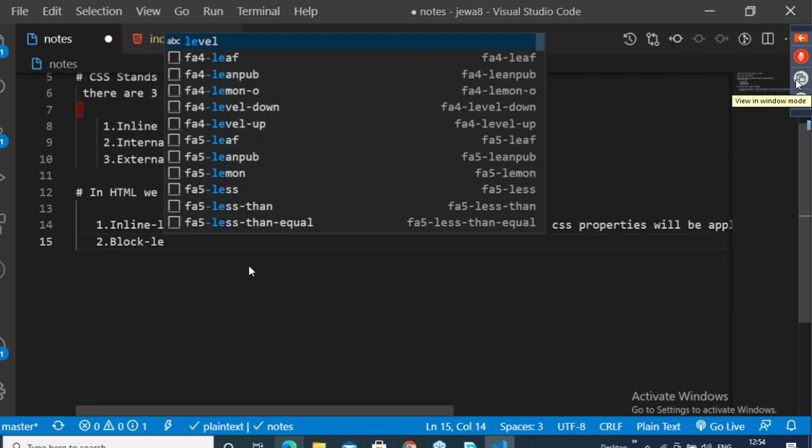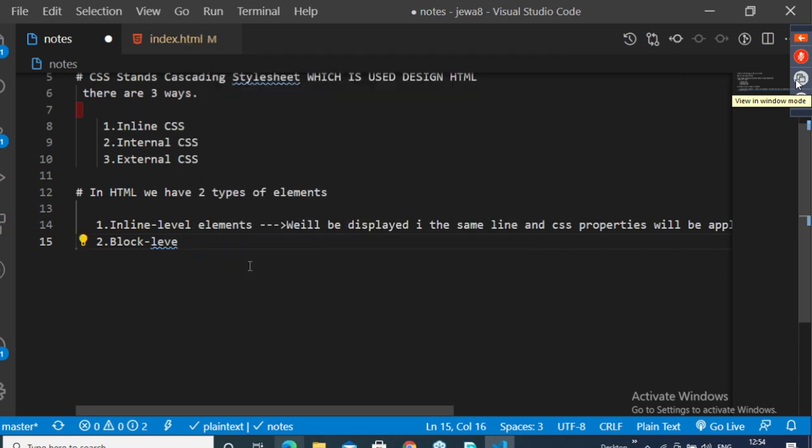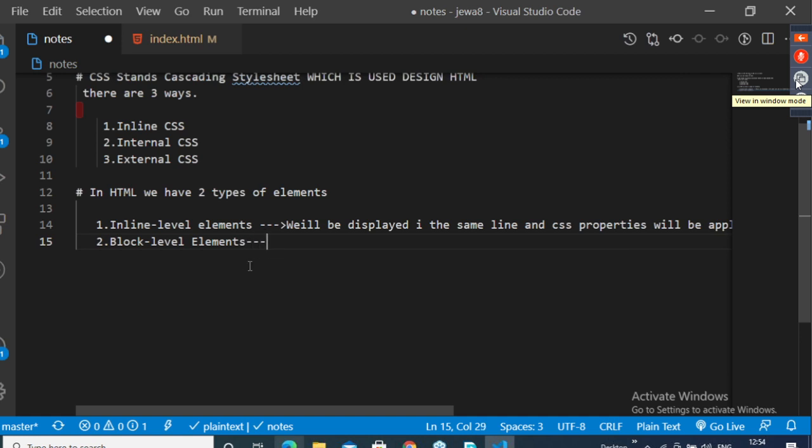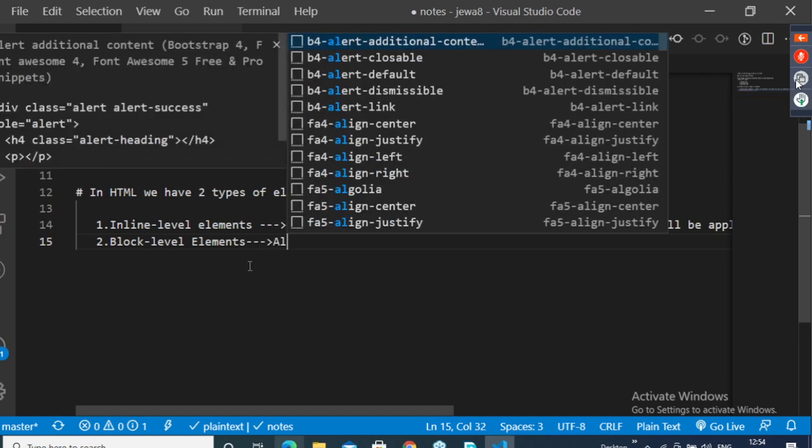Remember, this is block level elements. What are block level elements?